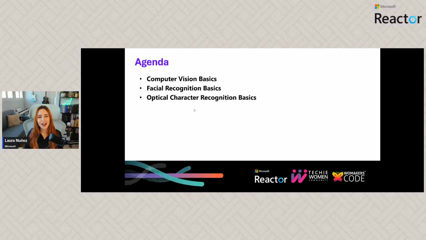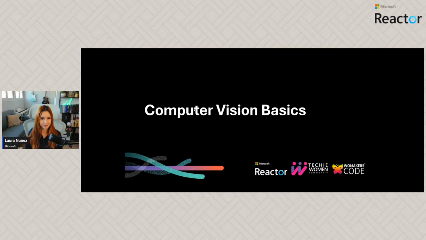So what are we going to learn today? We are going to learn about the computer vision basics and what we can do with the computer vision service that we have in Azure. We are going to learn about facial recognition, so the options we have to recognize faces, and also how we can recognize text. So how can we extract text from images? That's the agenda for today.